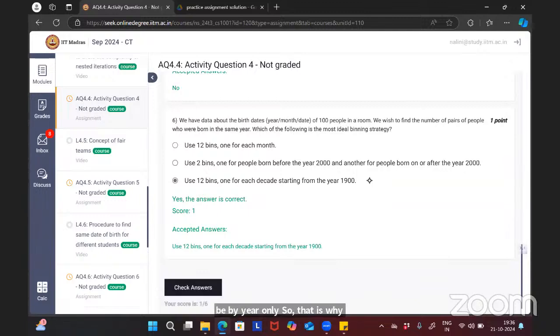But if you choose the second option, the value of n will be higher, so the number of comparisons will be more. So in order to avoid that, we can choose the third option. Is it clear now? Yes.